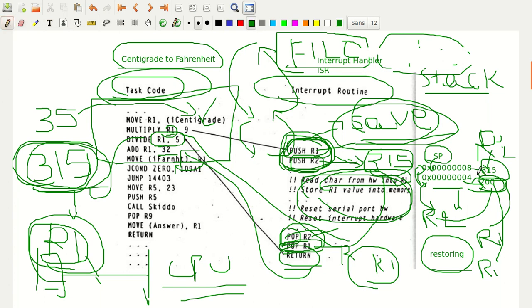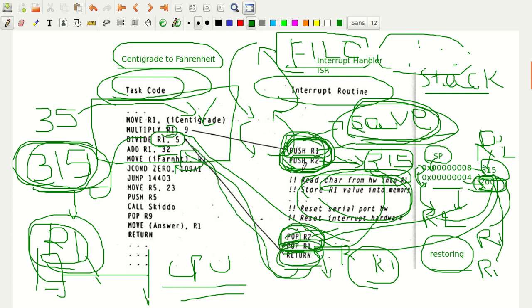Now what happens here, R1 which was stored here is 315, and R2 is stored here as 200. Now pop R2 means you keep on incrementing the address here. First this is taken, 200 is saved in R2. Now 315 is taken, that is stored in R1. So that is how you retrieve the content, and this operation of pushing R1 and R2 we call saving the context, and pop R2, R1 we call restoring the context. So finally you return and go back here.